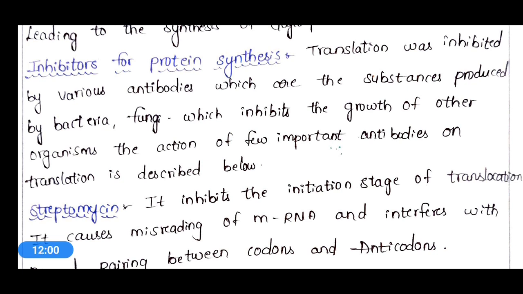Whenever we grow bacteria and fungi, they produce a few components that inhibit the growth of other organisms. Let's see a few antibiotics which inhibit the process of protein synthesis, and the first one is streptomycin.